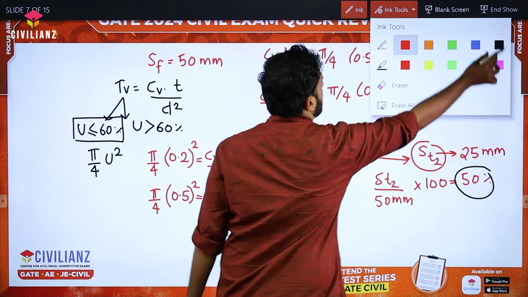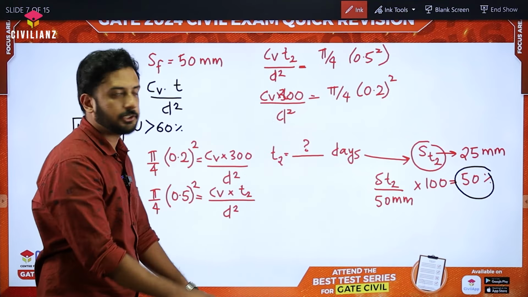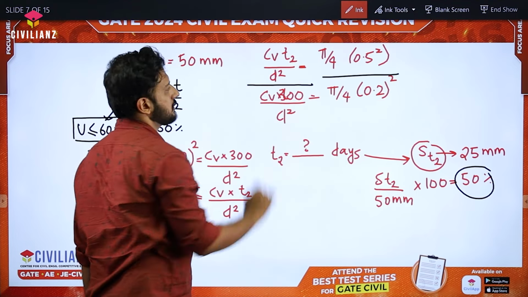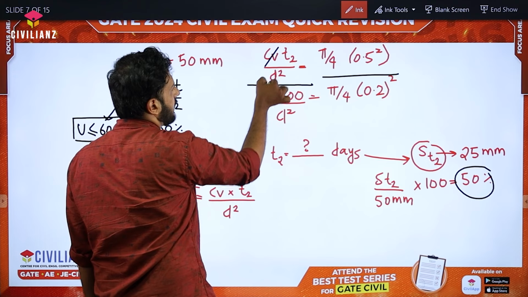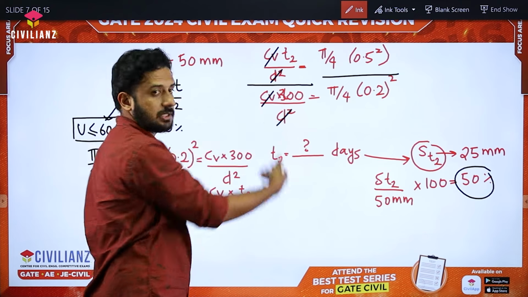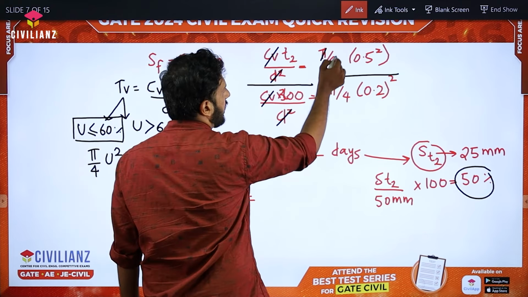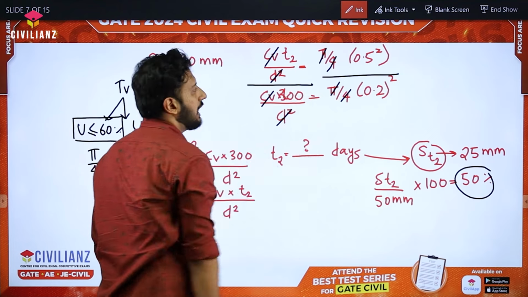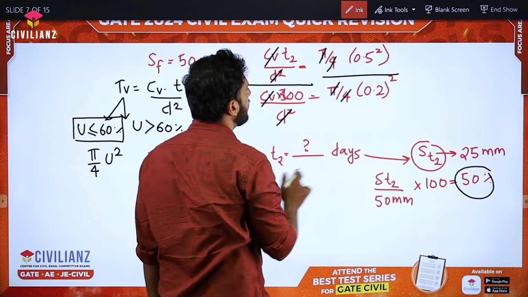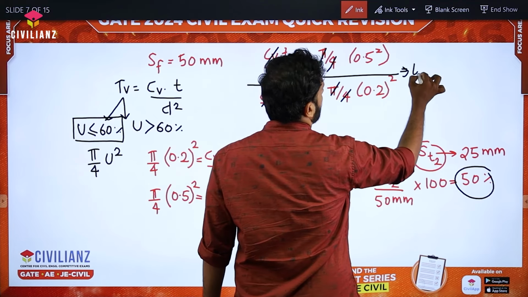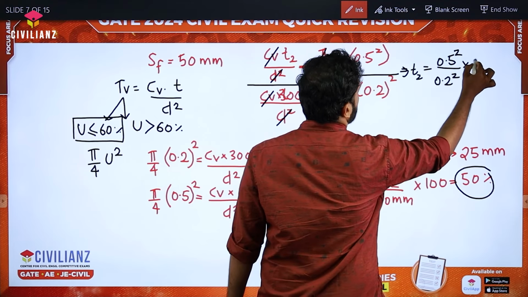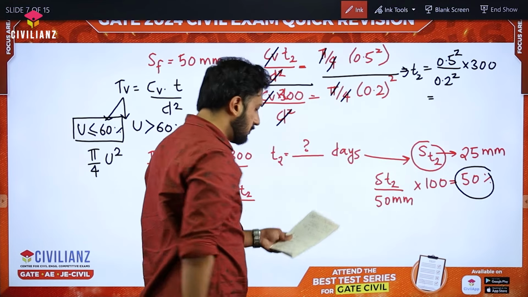Right. So can I just take the ratio of both? Of course, if I'm just dividing this with this, I'm exactly going to get this by this because they are equal, right? So once I'm dividing it, I'm going to get T2 divided by 300 here, because these things are same. So T2 by 300 is going to be, pi by 4 will get cancelled, I'm having 0.5 square by 0.2 square. So you just take this 300 here. This T2 will be equal to 0.5 square by 0.2 square into 300. So this T2 we are going to get around